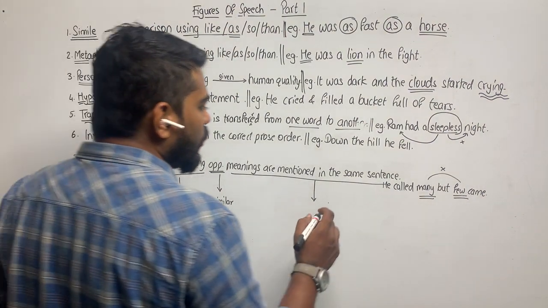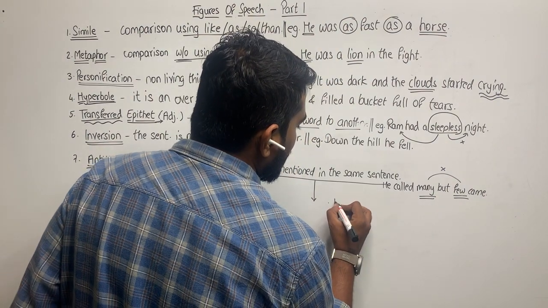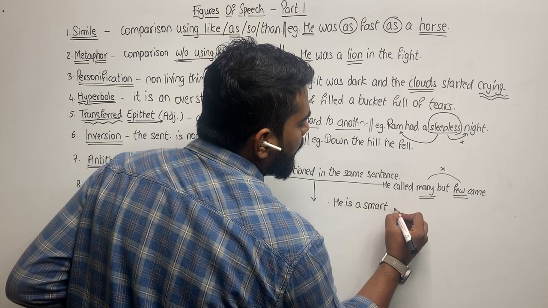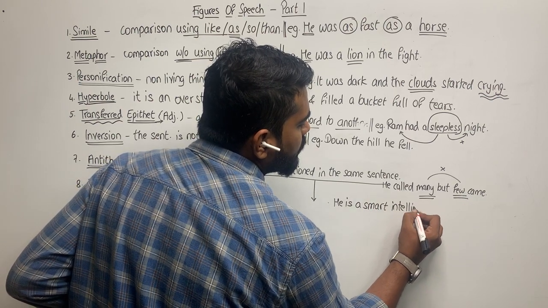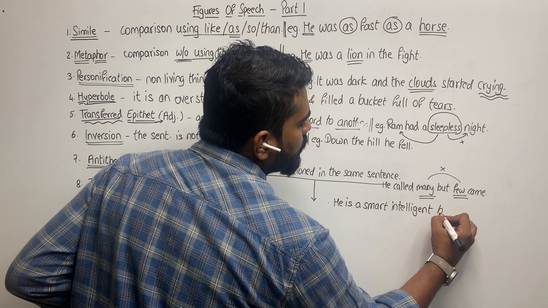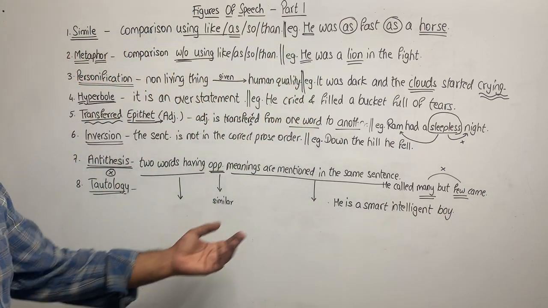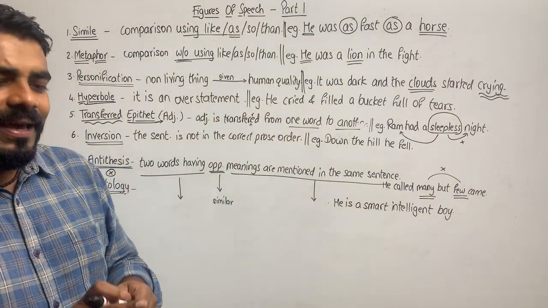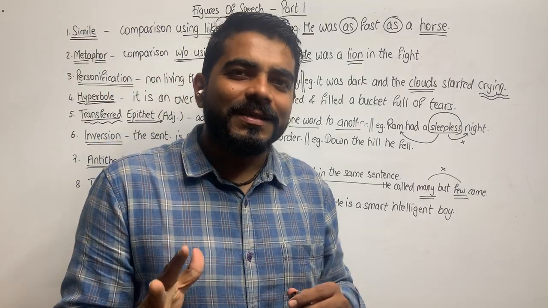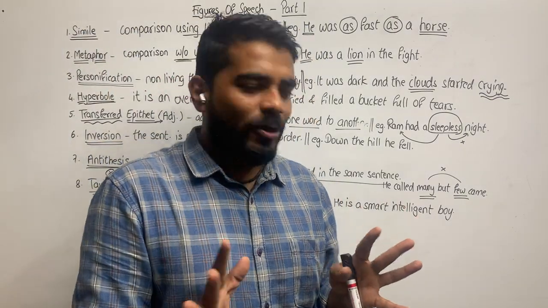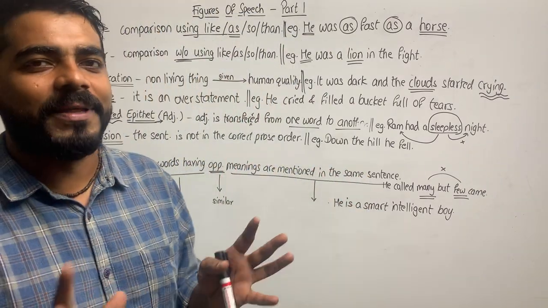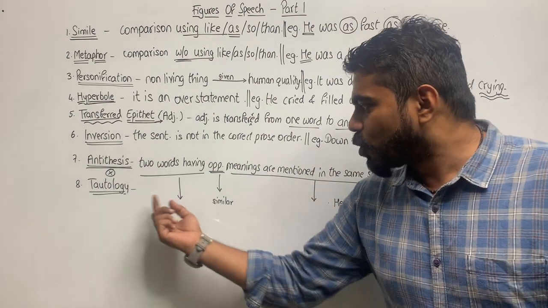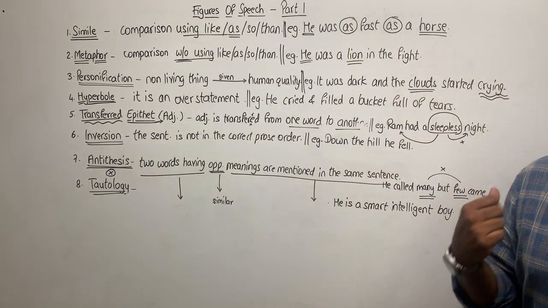You'll understand it better with the help of this example. If I say he's a smart, intelligent boy. Now, smart and intelligent, they are not the exact same meanings, but they are somewhat similar in meaning. Okay, smart and intelligent are similar in their meanings. So this is the figure of speech tautology. Why? Two words having similar meanings are mentioned in the same sentence.